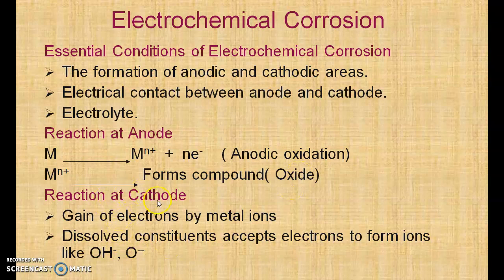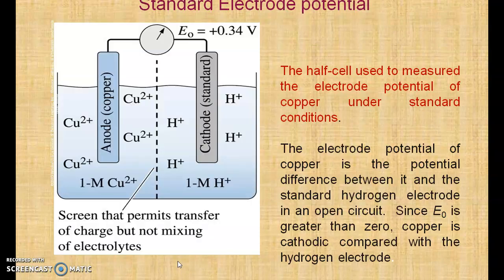Now what reaction takes place at the cathode? At the cathode, the electrons are gained by the metal ions, or the dissolved constituent accepts the electrons to form ions like OH- and O2-. Now, to understand the concept of electrochemical corrosion, we need to understand what is standard electrode potential. The standard electrode potential of every metal ion can be calculated by connecting it with a standard hydrogen cell.